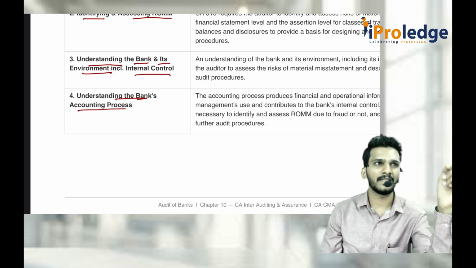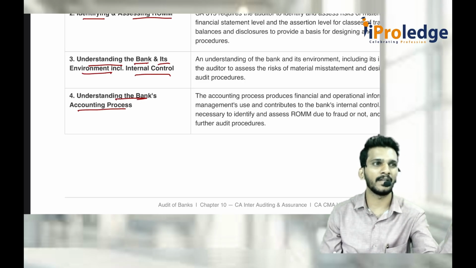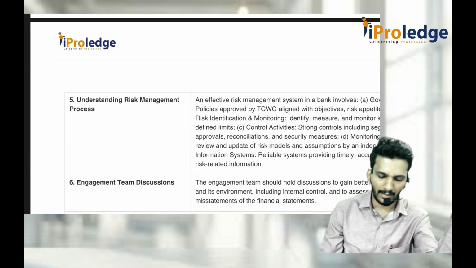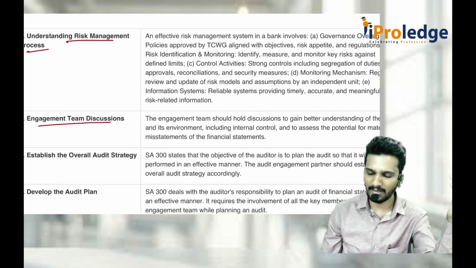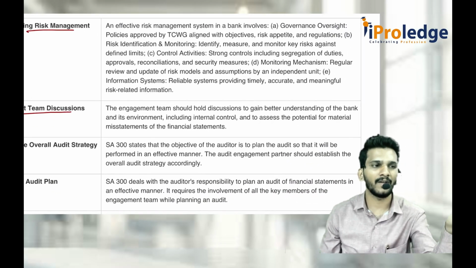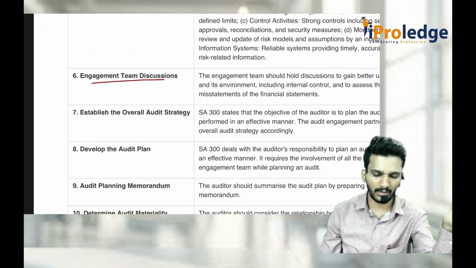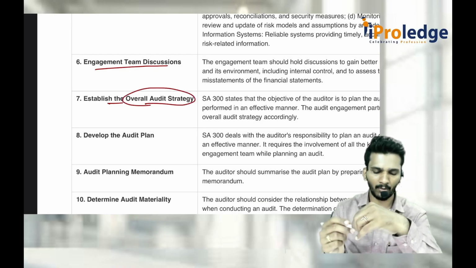What is accounting process? See, accounting process is not same everywhere. It depends on entity to entity. Understand the risk management process. Engagement team discussion. What is engagement team discussion? Try to understand what is the bank environment, where controls are there, where the controls are weak, where somebody can hack, where somebody can enter the system without any password and user ID. Establish the overall strategy, which we discussed in chapter 2 earlier.